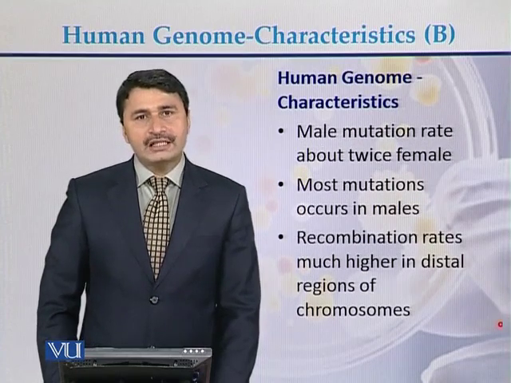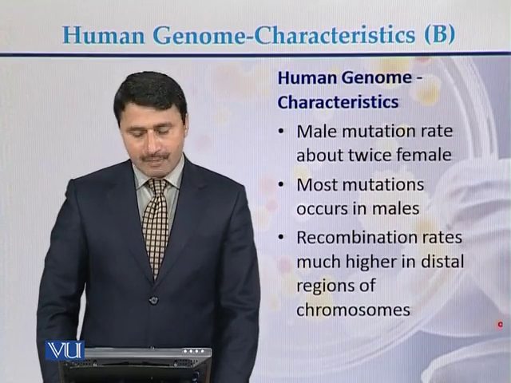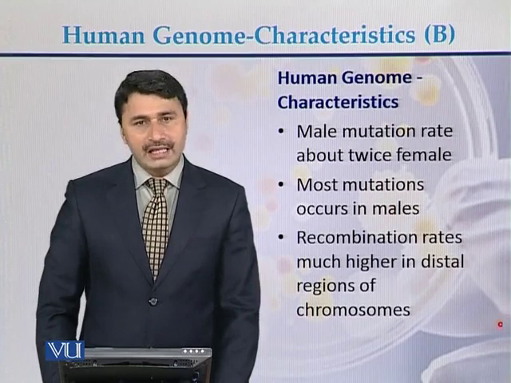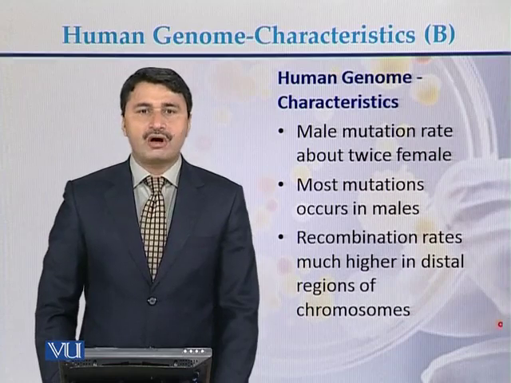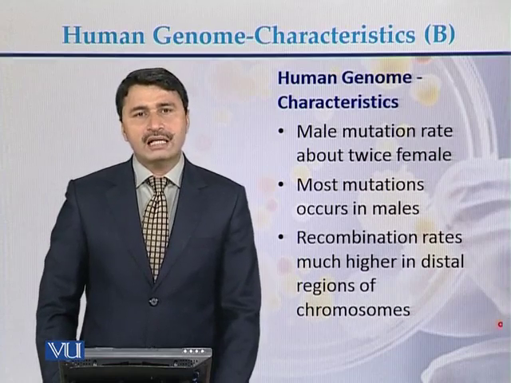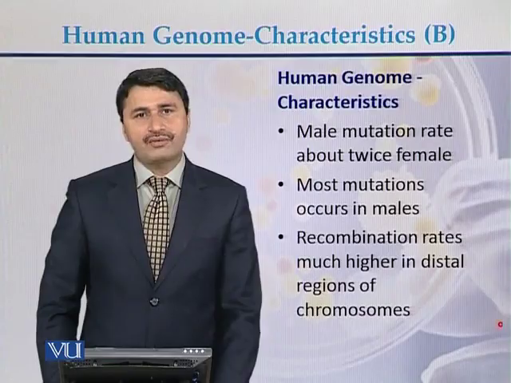The male mutation rate in the human genome is almost double that of the female. Most mutations occur in males. The recombination rate is much higher in distal regions of the chromosome. So these are some of the characteristics of the human genome.